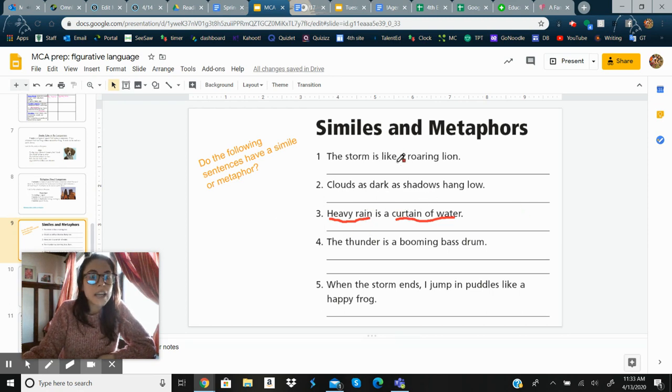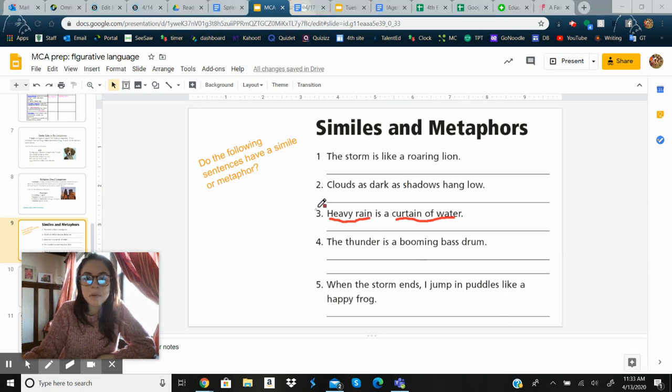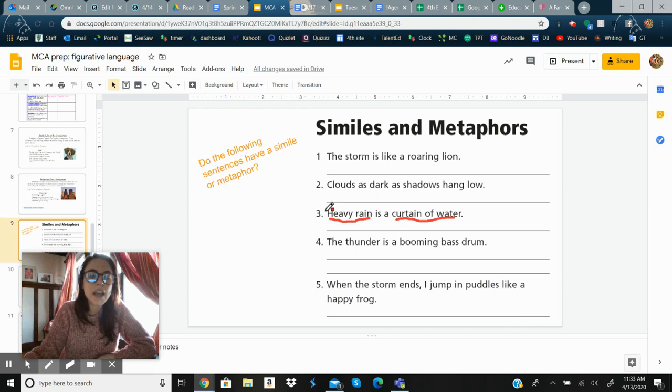Is it using like or as? Nope, but it's definitely using, okay, heavy rain is something. So that would be a metaphor. They're not using like or as, but they're comparing two things, okay? And they're using the word is, which is a good little hint, right?